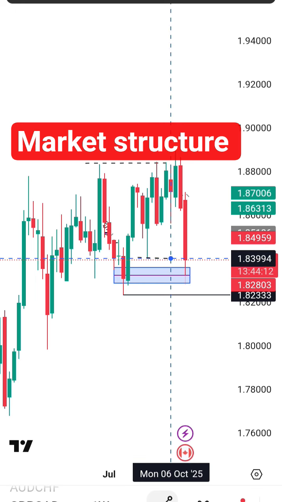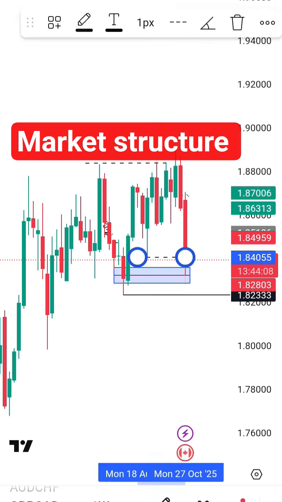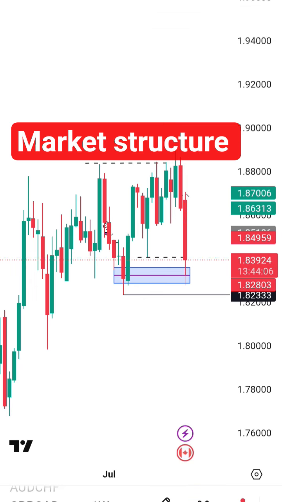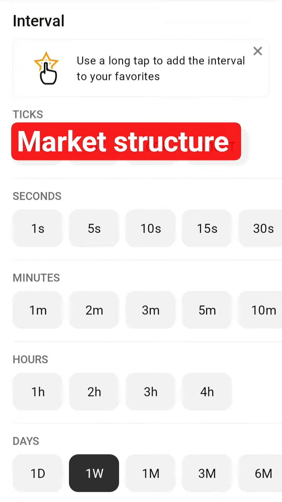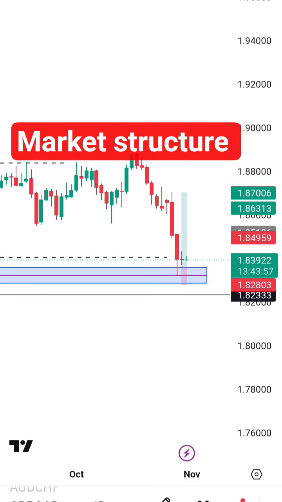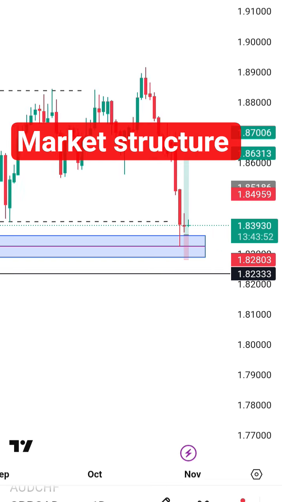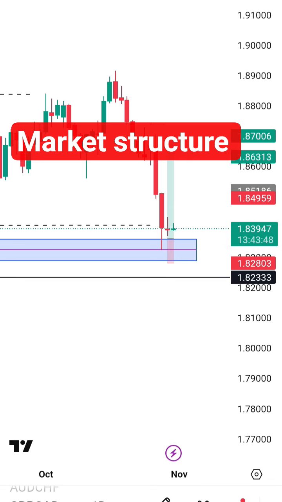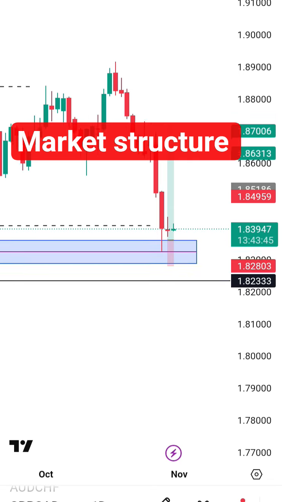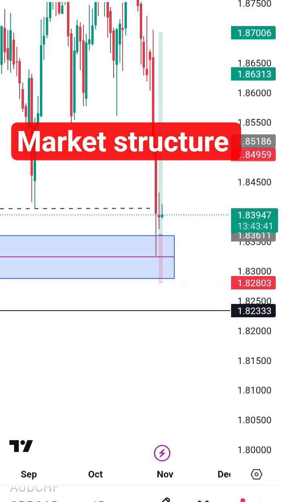Are you getting me? So liquidity is below the order block. You can see it immediately when you tap the order block. Market started rejecting. Let's go to daily. The more I'm going, the more you're seeing it better. This market, you just want to correct something and gather momentum to start moving. Do you understand? It has done everything that you need it to do.